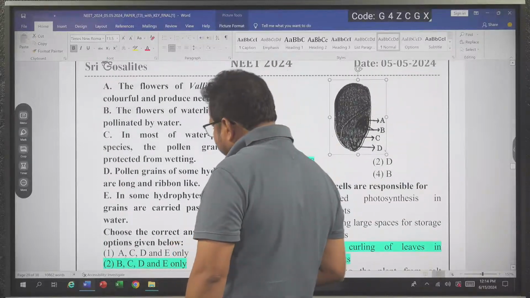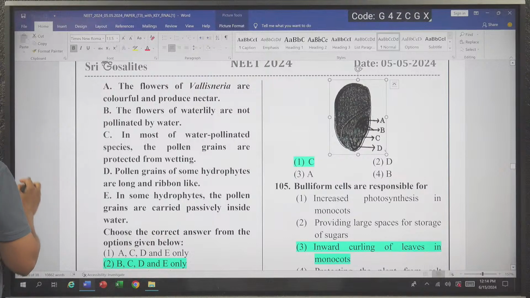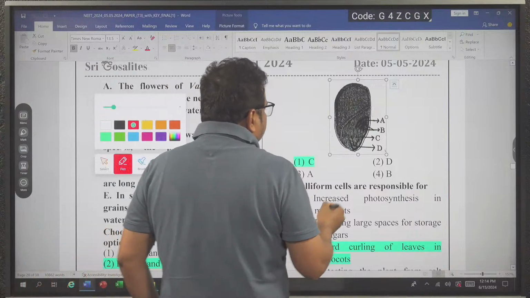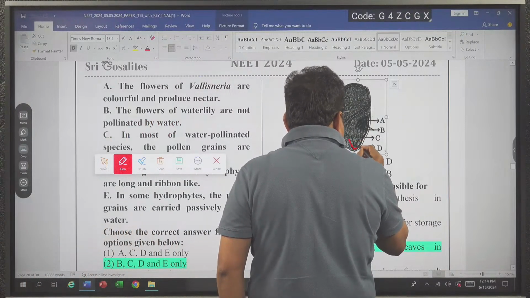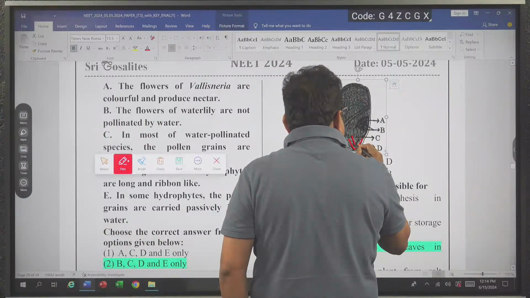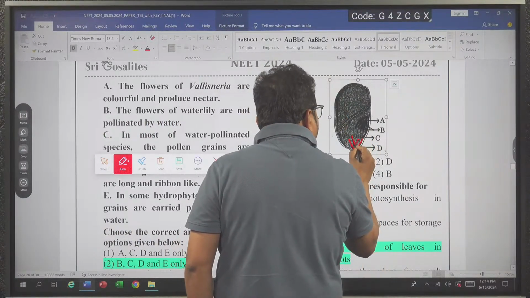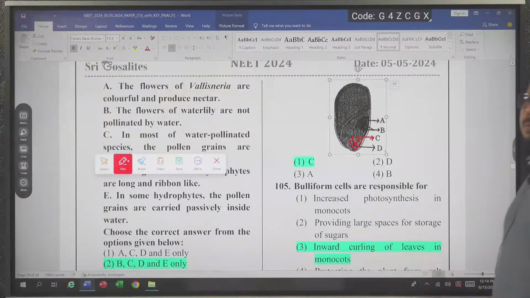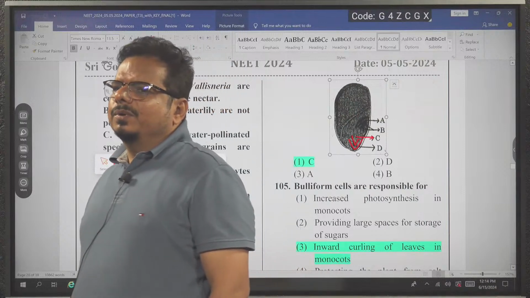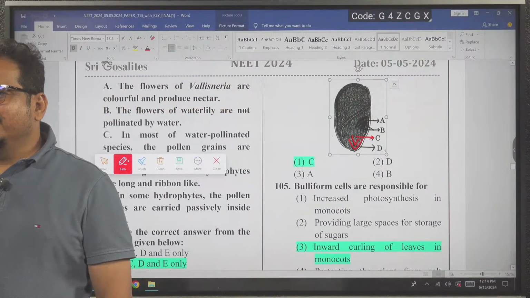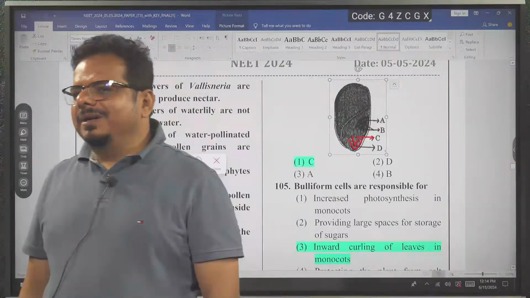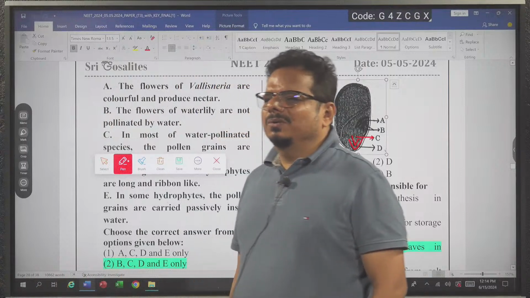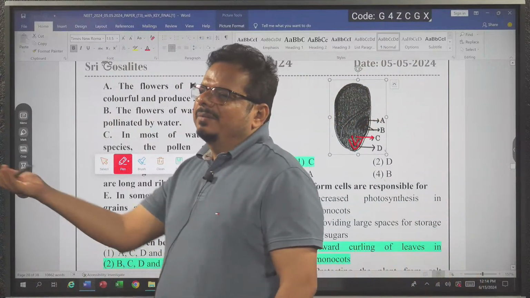Here the diagram of a seed is given. I am labeling it properly and highlighting it so you can understand the labeling. It may be possible the paper is right now there with you. So here one thing is this, another thing is this, and labeling is here. Everybody knows root arises from the radicle. The root that arises from the radicle is the taproot. In a dicot plant, generally root arises from which one? Radicle. Every student knows. These are the basics of morphology.